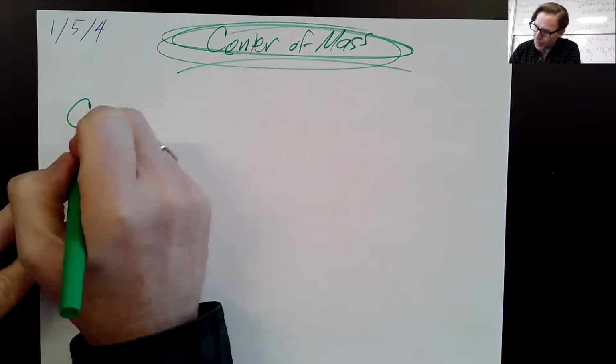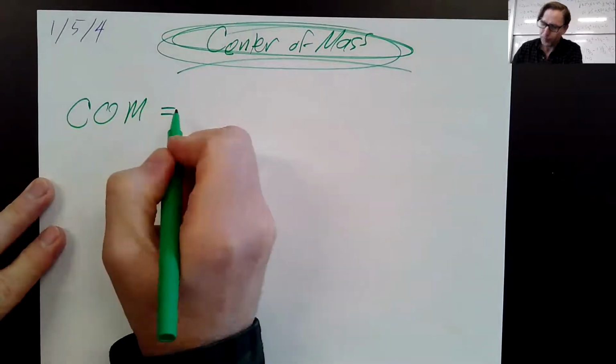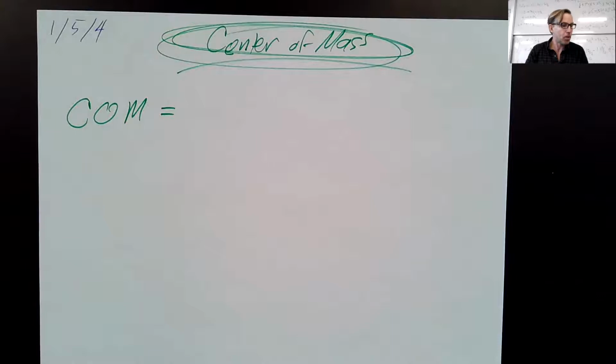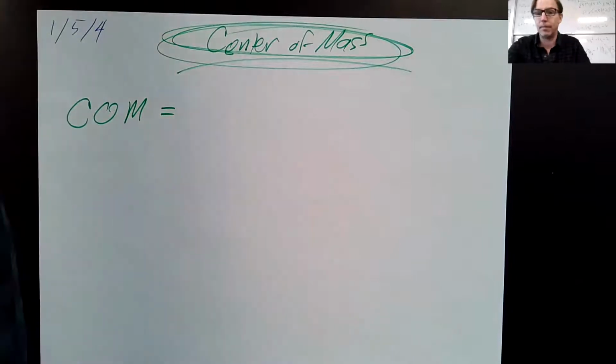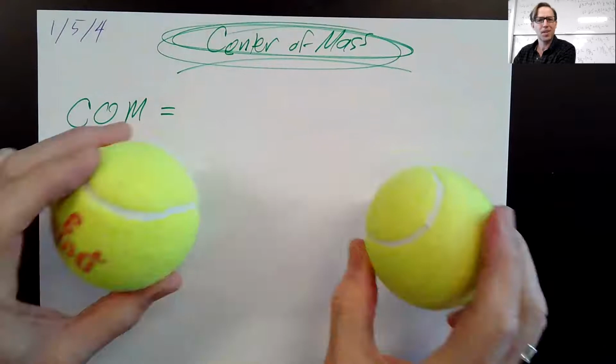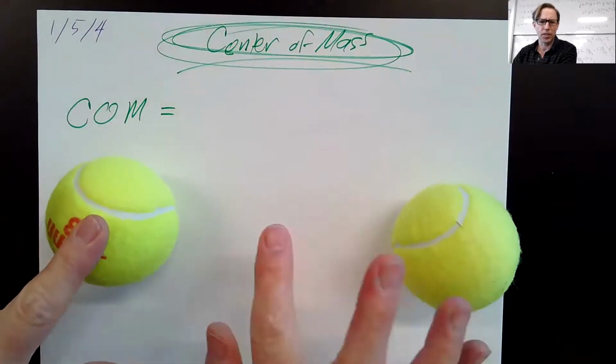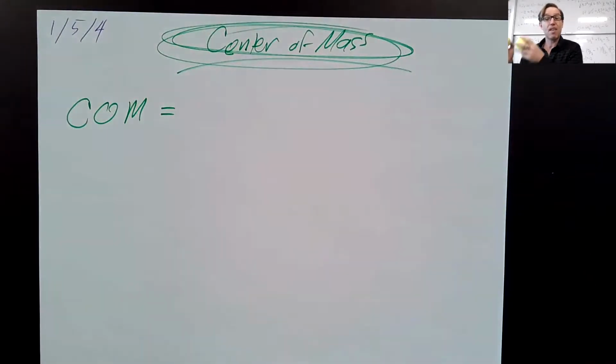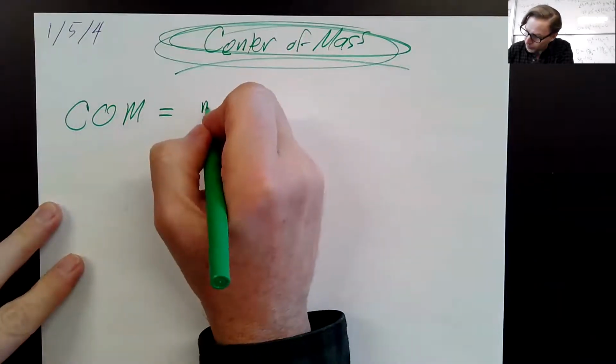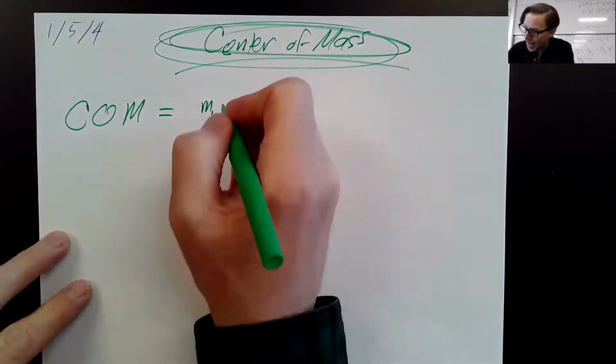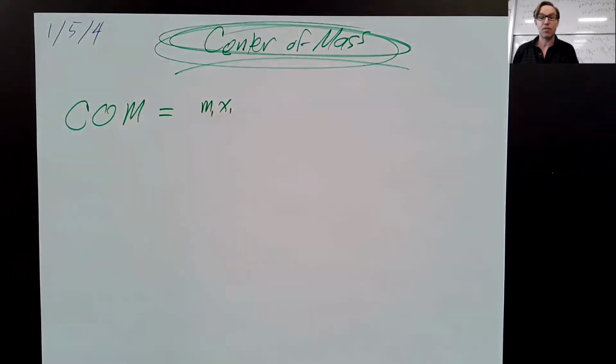The center of mass is a location. And when I have multiple objects, like the 2 tennis balls, well, the 2 tennis balls should have the same mass as each other, so the center of mass is right in the center. But what if they don't have the same mass as each other? Or what if I've got something like this that's made up of a huge number of little particles? What I'm going to do is take each little particle and multiply its mass by its distance from some location. I'm going to say someplace is the origin.